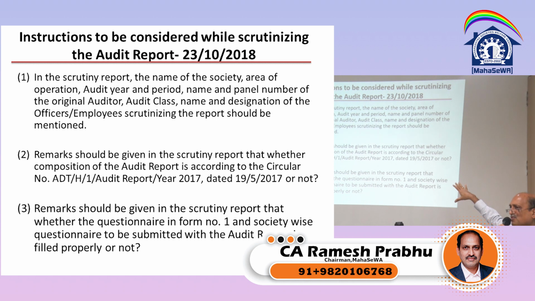There is no column for taking the signature of the society, because there is one column on whether you have discussed with the society. So you can say yes. As a matter of fact, once the report is prepared, the way we take the signature on the balance sheet, we can take it on form number 1 and 7 also, so that they confirm the information, so that we are also safeguarded there.